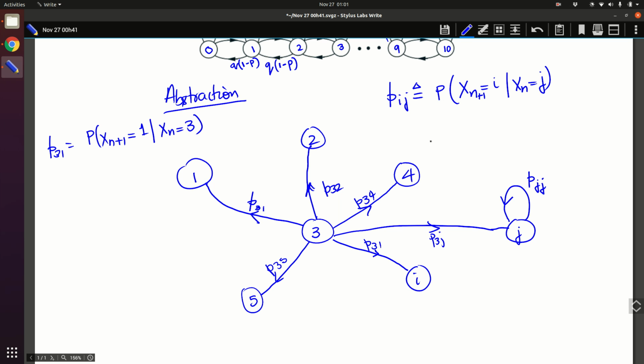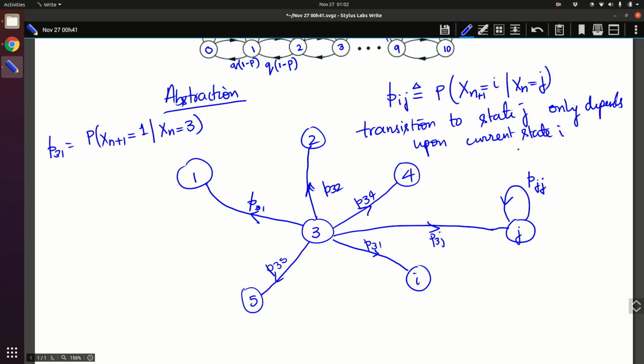Now if you really think about it, we have made a very strong assumption. What is the assumption? We are saying that the transition to state J only depends upon the current state I, and not upon how the Markov chain got to I. That is an important property called the Markov property.